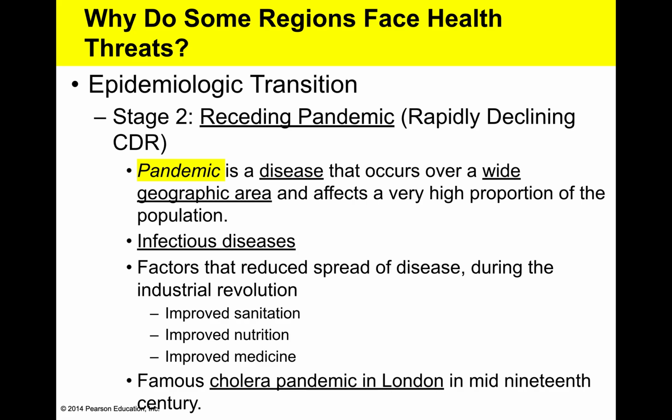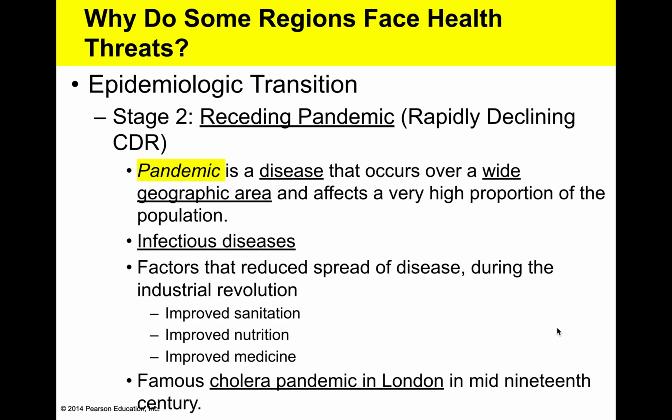But with the receding, in DTM stage 2, most countries will industrialize. When they industrialize, they'll improve sanitation and they'll improve stopping the spread of diseases. But death rates still remain high due to the pandemic. An example throughout history would have been the cholera pandemic in London in the 1800s.